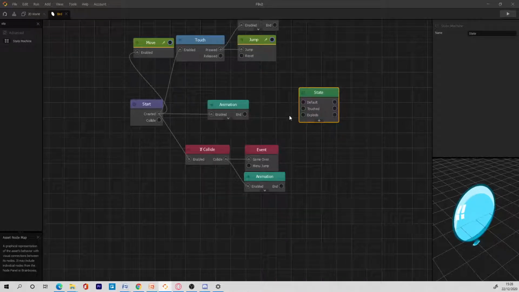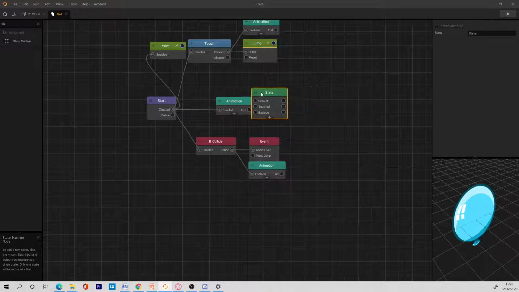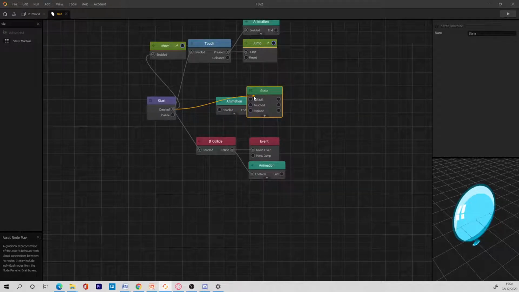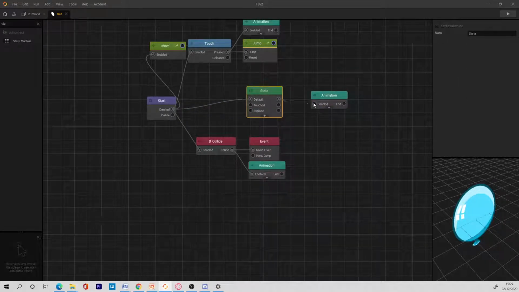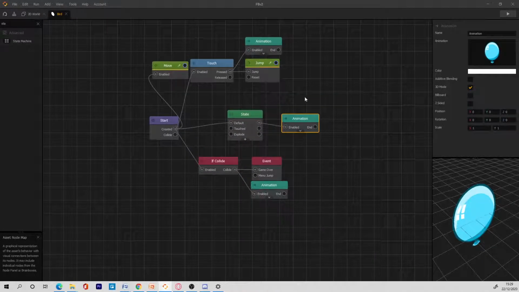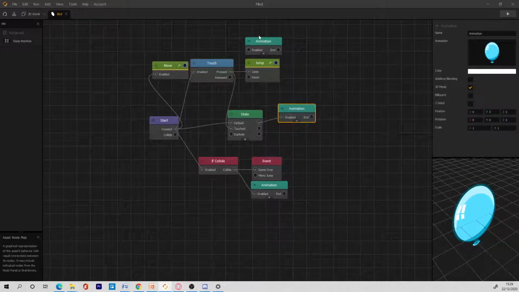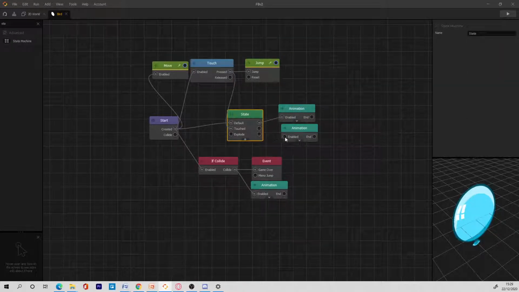So what a state machine does is that it only allows one state to be active at a particular time. Whenever anything is passed to any of these, it will activate only that one and deactivate the rest. So what we want to do now is, whenever we touch the screen, we want to have this right here. This is the touch animation.